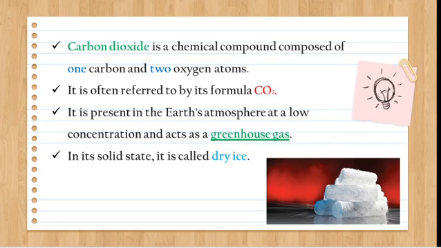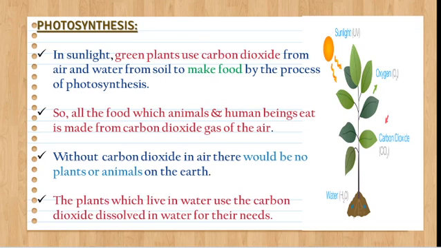The dry ice is used as a coolant in the preservation of fishes, etc. The dry ice can replace normal ice. It is an artificial ice made up of carbon dioxide.